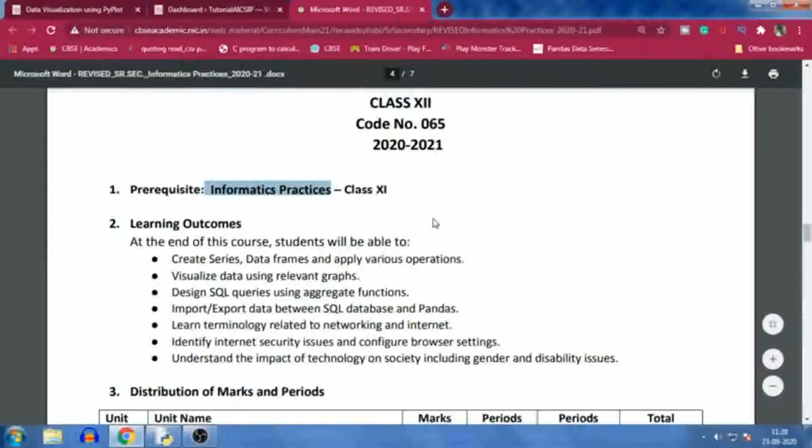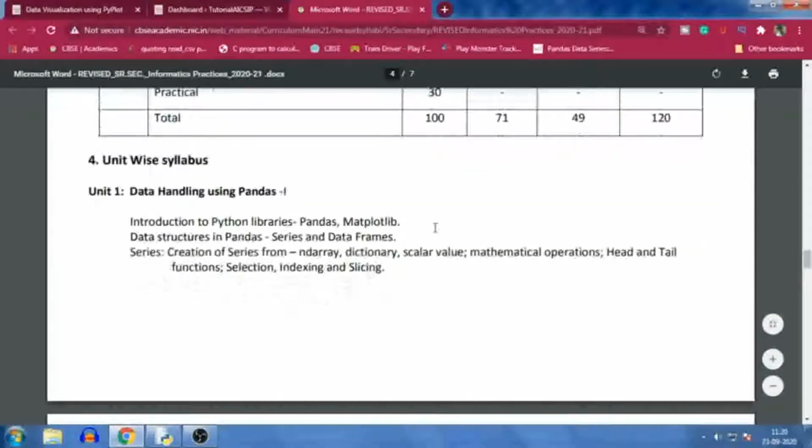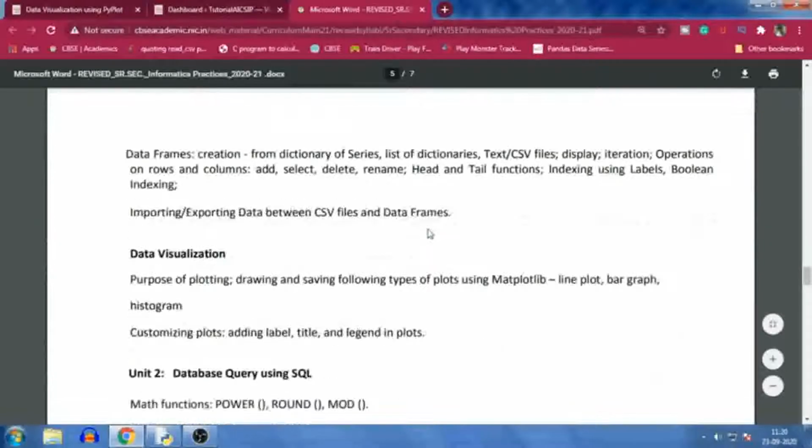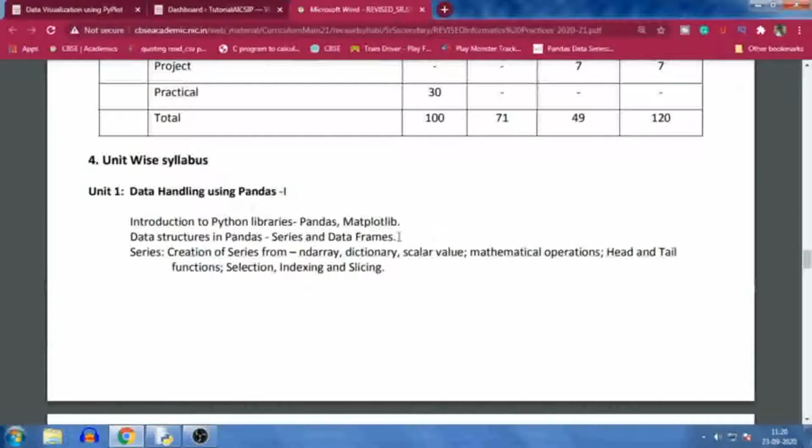So in this channel, I have started a series on Informatics Practices class 12, in which we have covered Unit 1, Data Handling using Pandas 1. If you missed those videos, you will get them in the playlist. I will provide you the link in the description as well as in the i button.